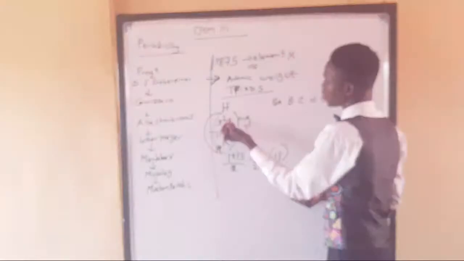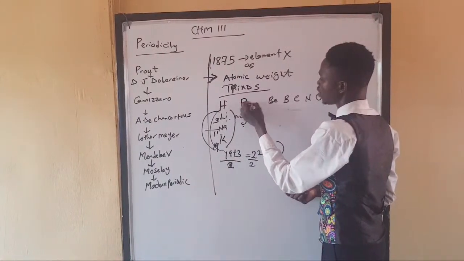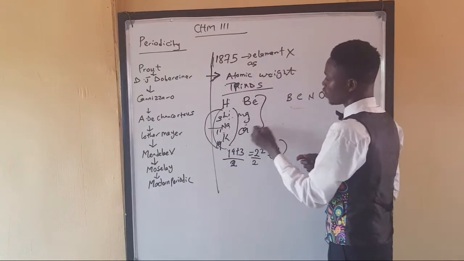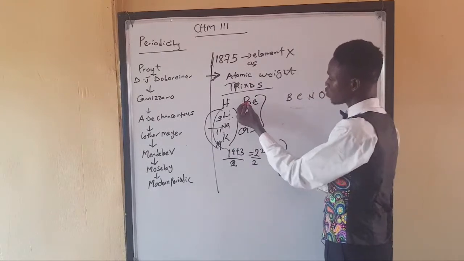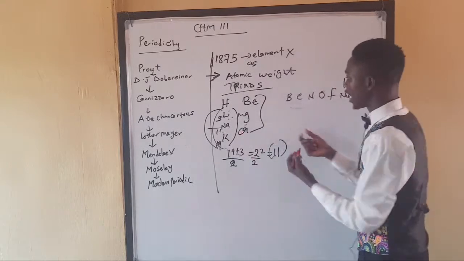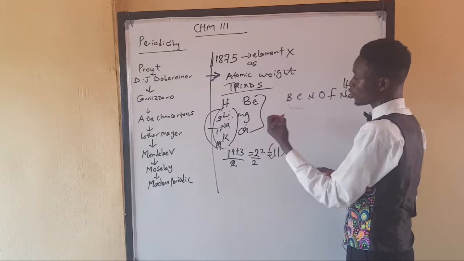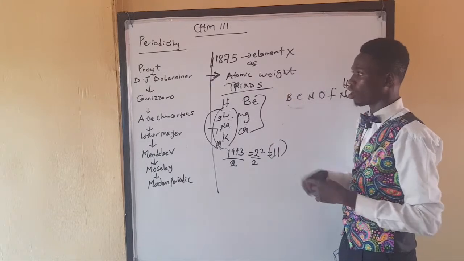It's not true at all, because there are some elements that, if you group them in threes, like here now, hydrogen, helium. Helium is in group 8, with the noble gases. That means the next element in group 1 is lithium, then beryllium. Beryllium is here, so if you group them, beryllium, under it magnesium, we still have calcium. So there are some elements where you can still work this, you can try it, but when the periodic table becomes wider, there are some where the triad does not work, and that's a limitation to its work, right?